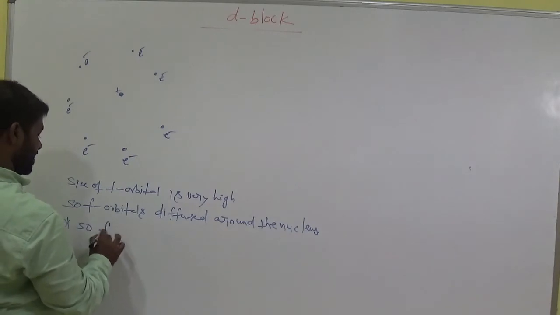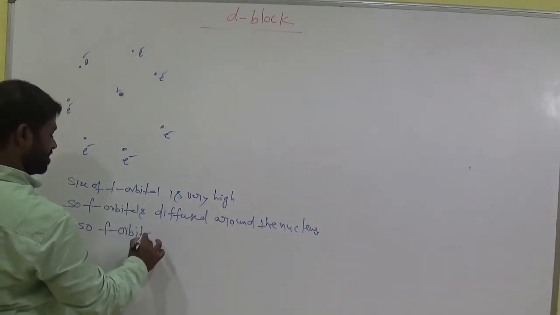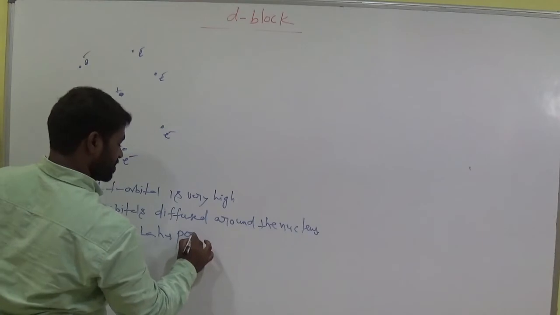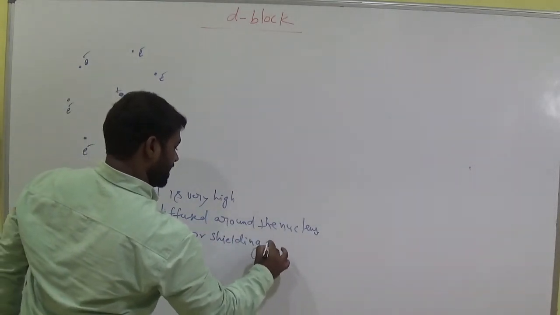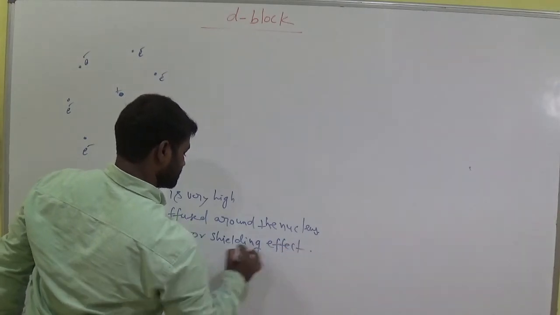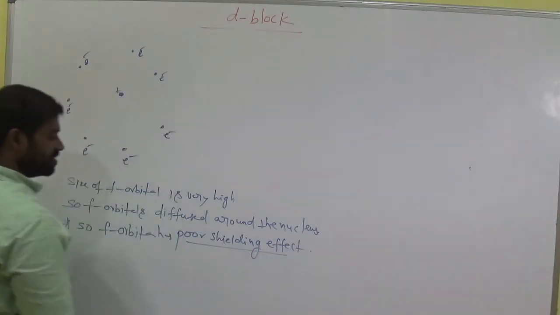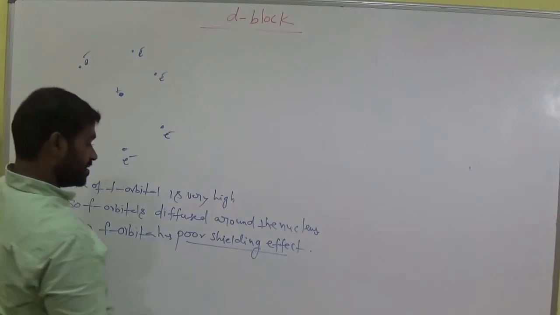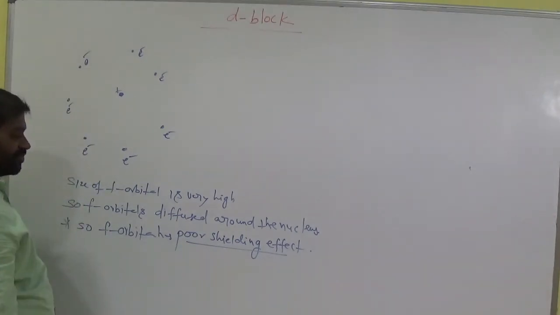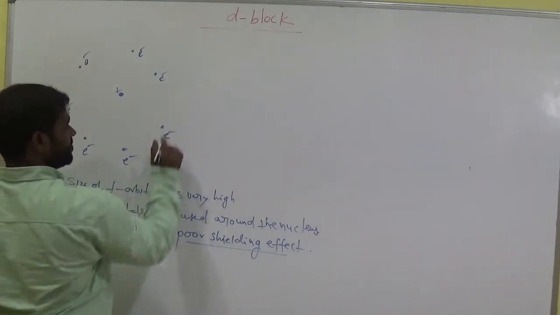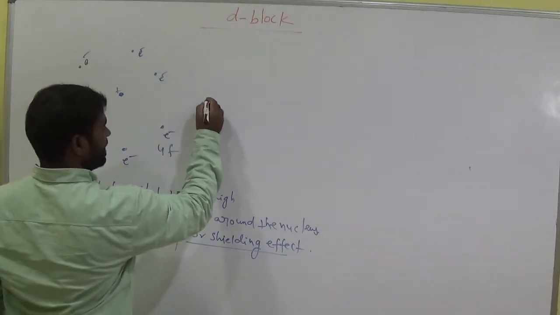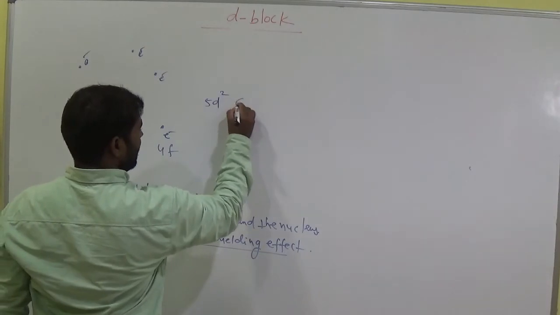So the f orbital has poor shielding effect. What is poor shielding effect? Now this is 4f, and what about the next ones? 5d2 and 6s2.